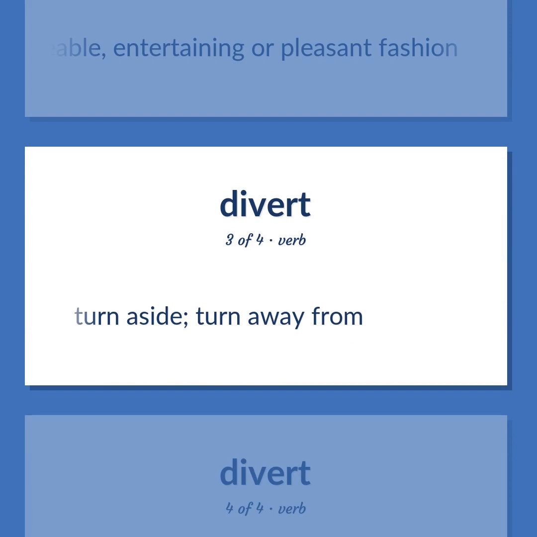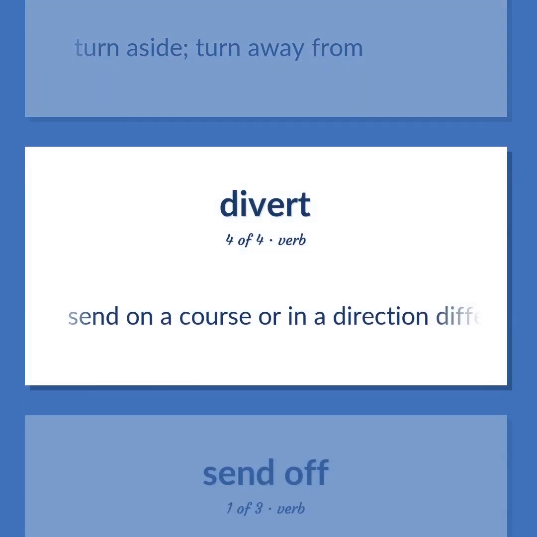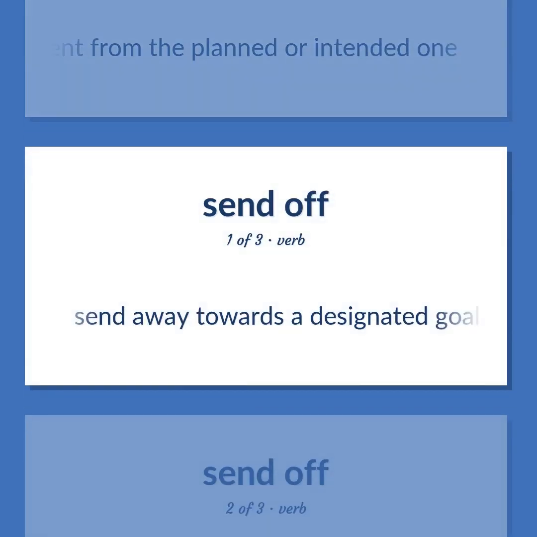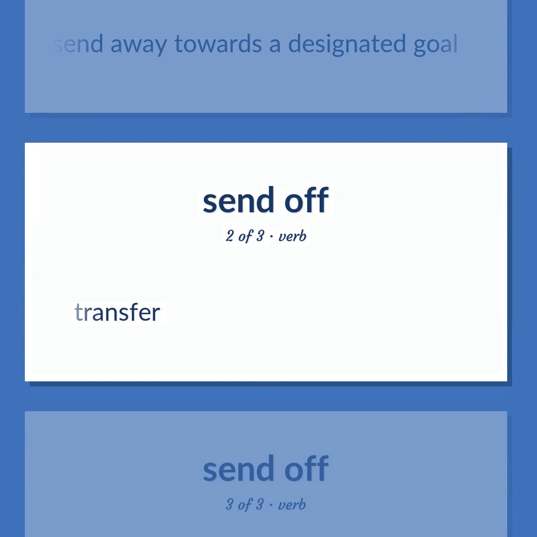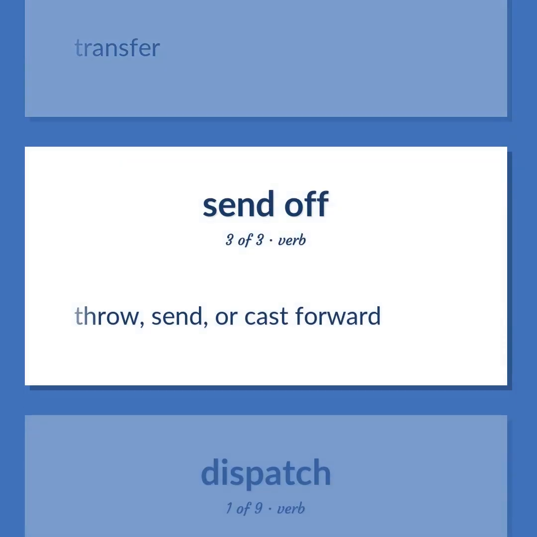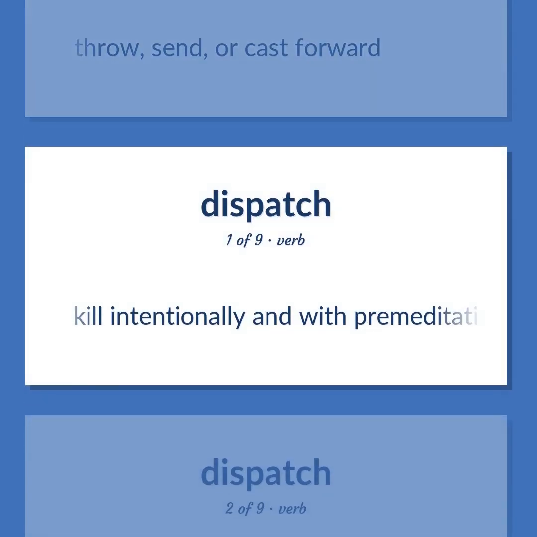Turn aside. Turn away from. Send on a course or in a direction different from the planned or intended one. Send away towards a designated goal. Transfer. Throw, send, or cast forward. Kill intentionally and with premeditation.